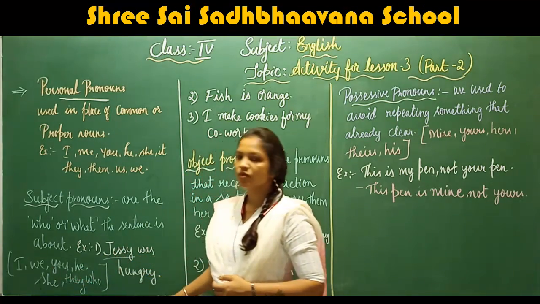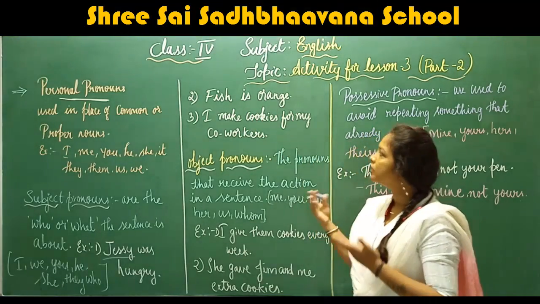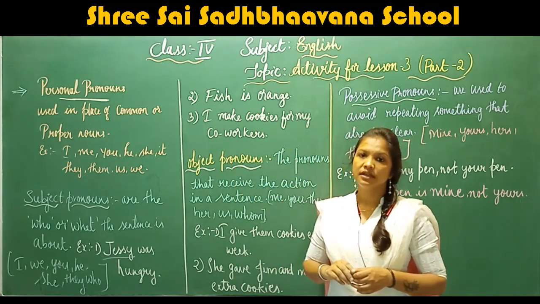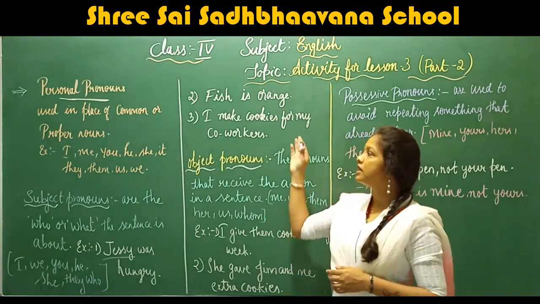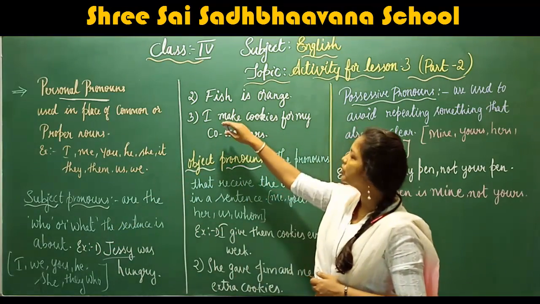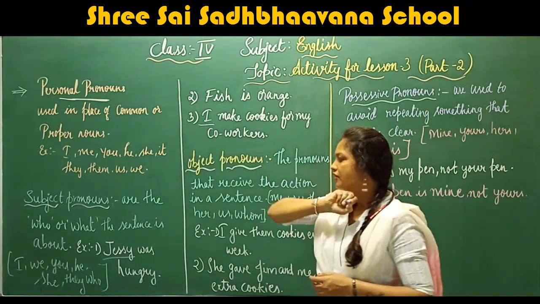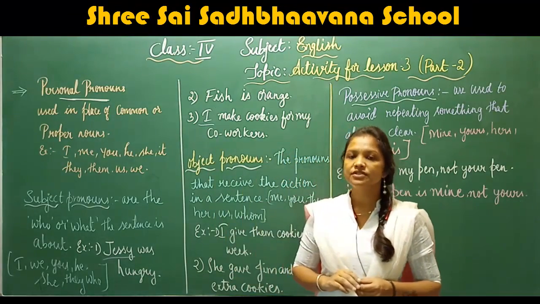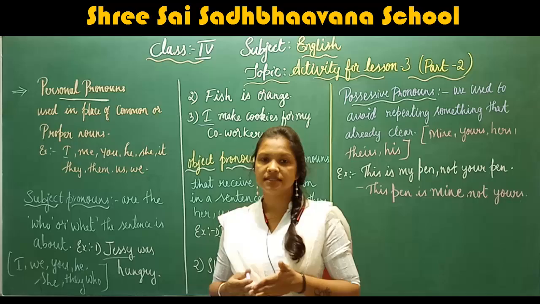Okay, for example, Jessie was hungry. Second one, the fish is orange. What color is the fish? The fish is orange. Next, I make cookies for my co-workers. Here we can use who. The sentence is talking about who. Who makes cookies for co-workers? I make cookies for my co-workers. This is the subject pronoun. Did you understand children? Subject pronouns talk about who or what the sentence is about.